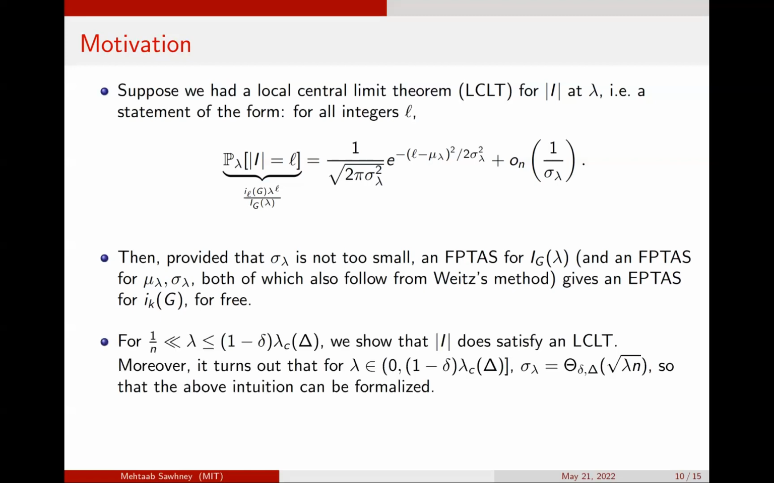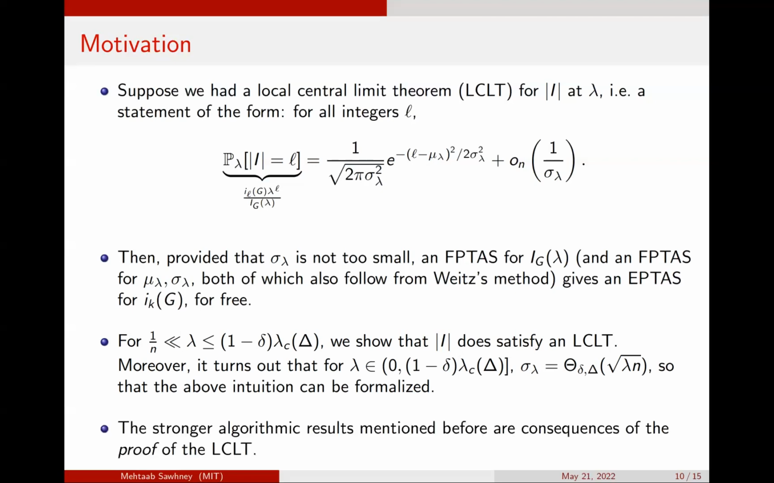And the main probabilistic result of our paper is to show that the size of the independent set, given that lambda is not too small and below the critical threshold, does satisfy an LCLT. And using this and the proof of the LCLT, one can establish the algorithmic consequences mentioned earlier.